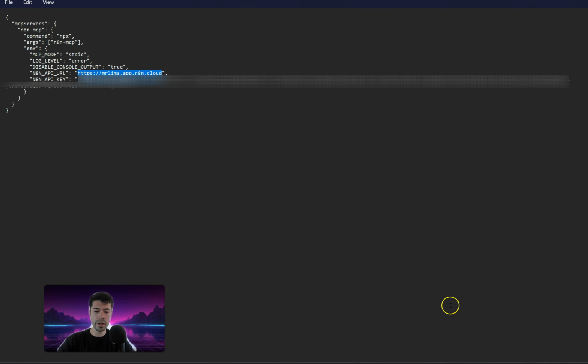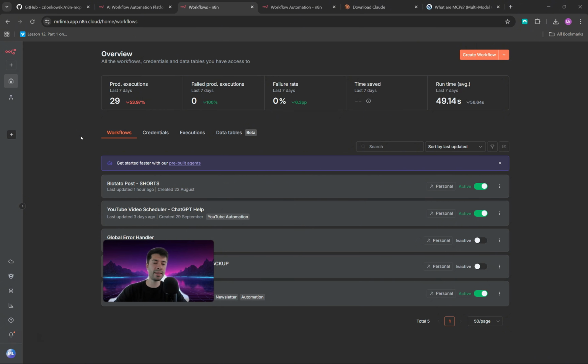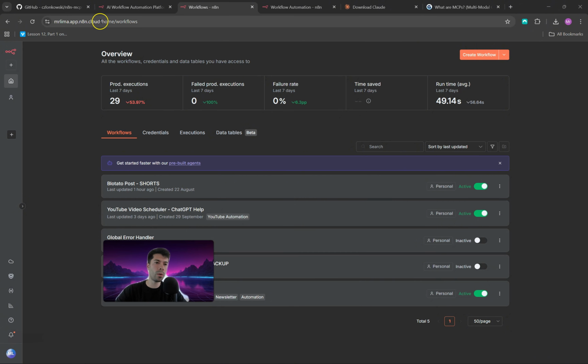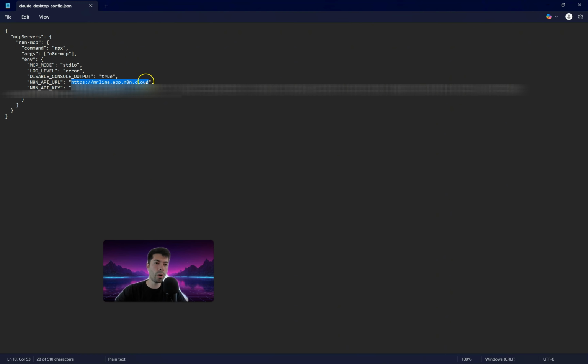To get those, we are going to go to n8n. Once you log in on n8n, to get your URL, all that you need to do is just select this part here that goes from cloud until https. Then make sure that you copy it in here.